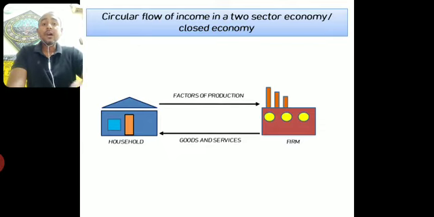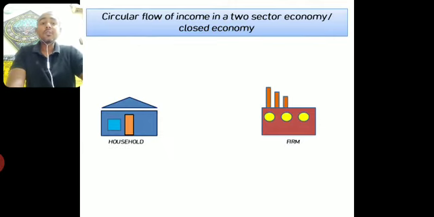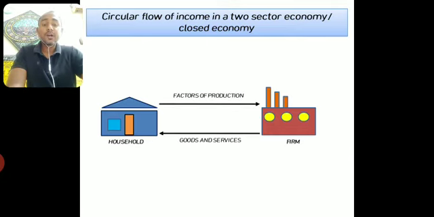That means household is the owner of all factors of production. Land, labor, capital, these are all owned by the household, and whenever any firm requires these factors of production, it has to purchase them from the household, or take them on hire basis. So household supplies the factors of production to the firm, remember.